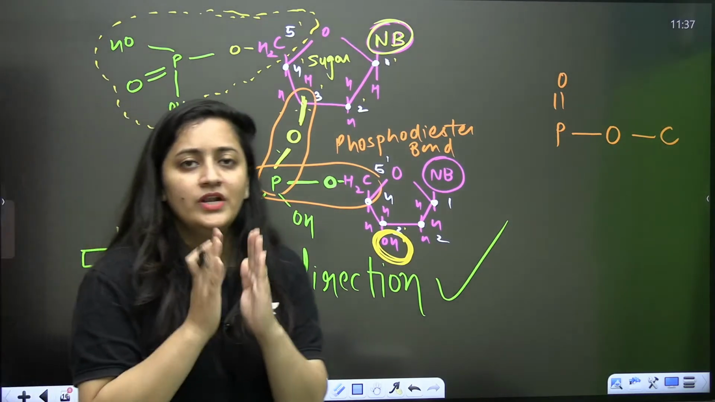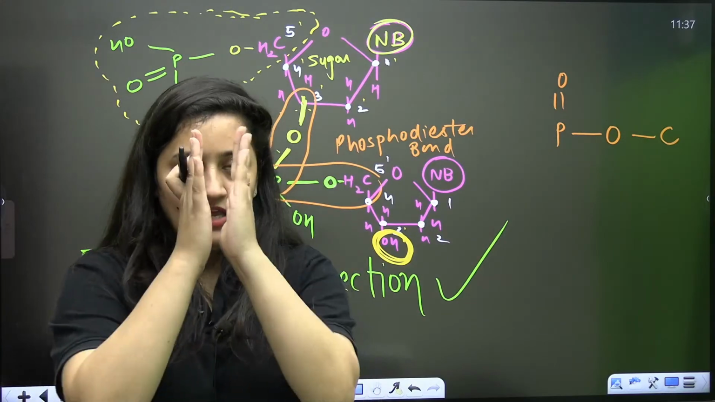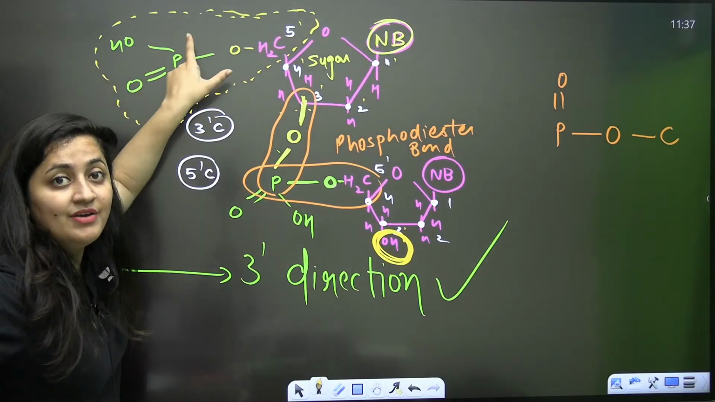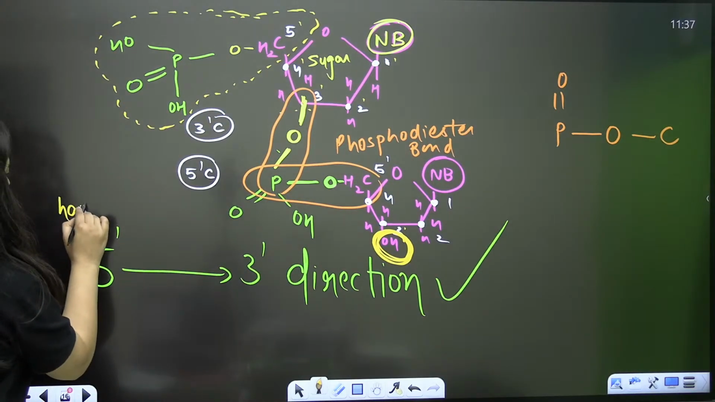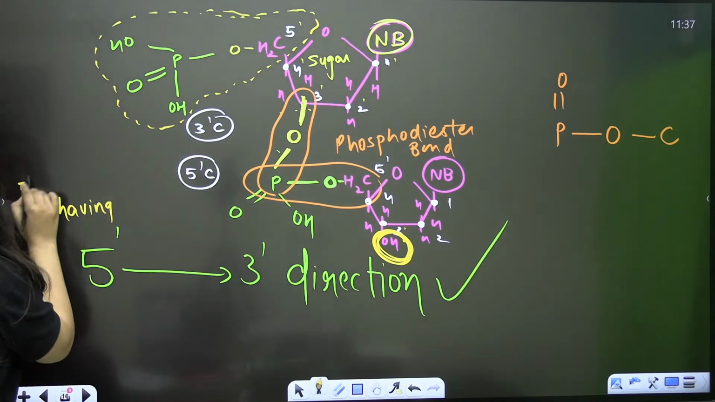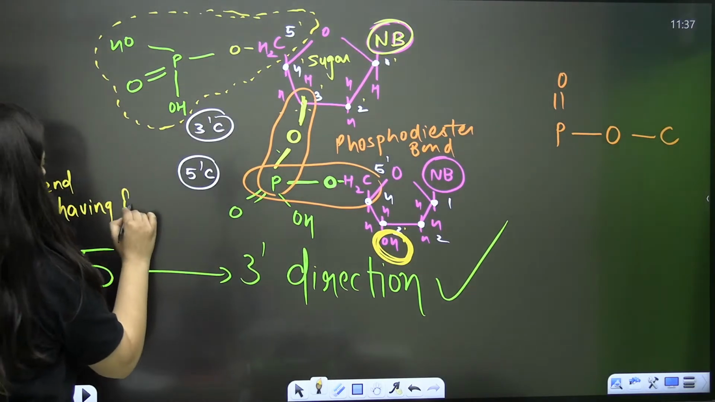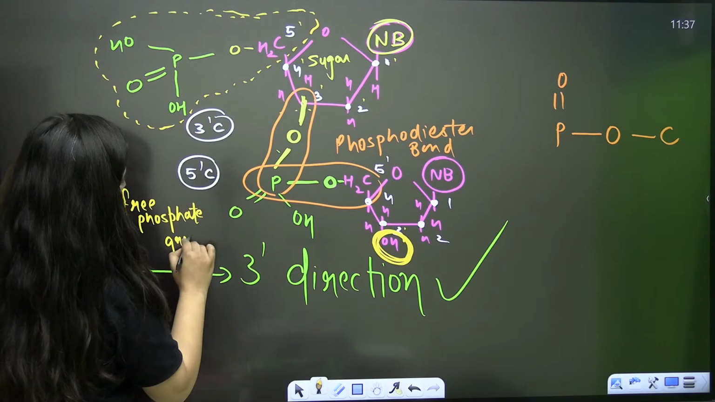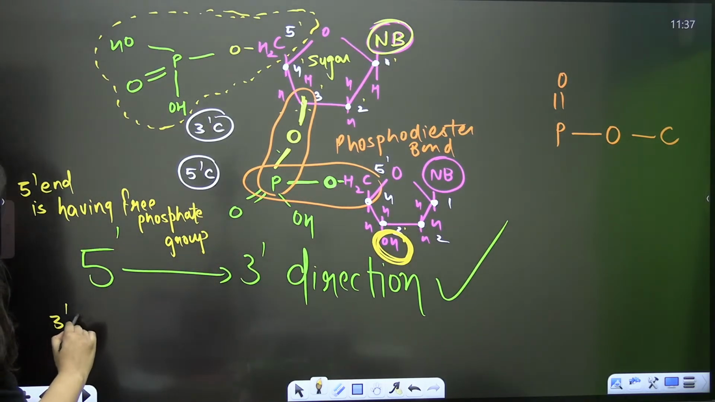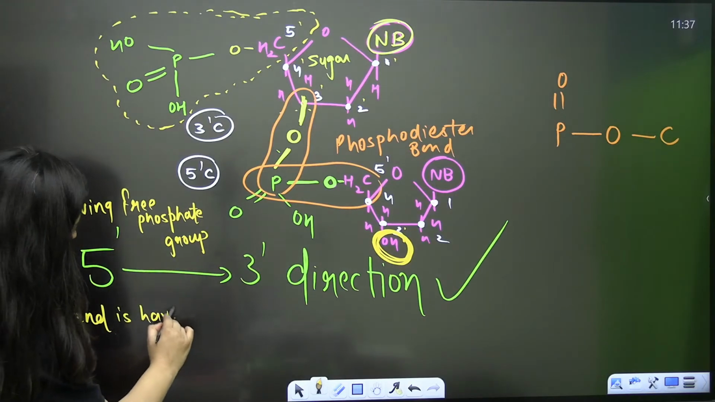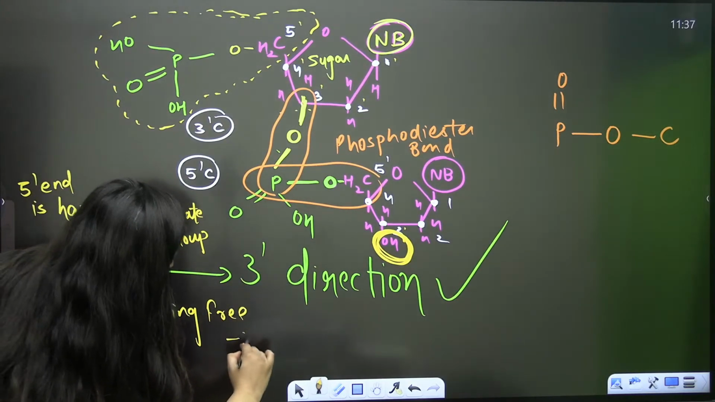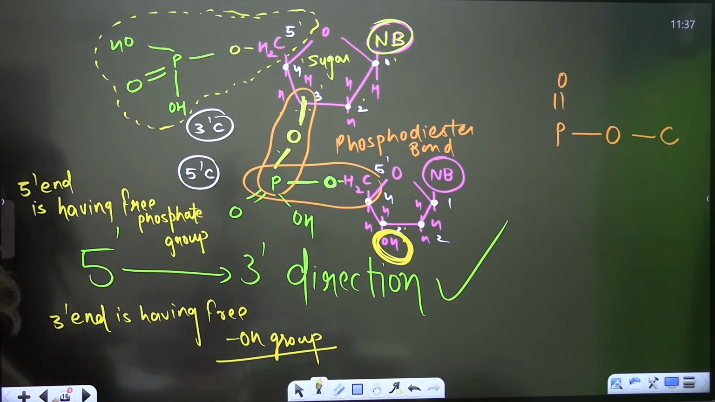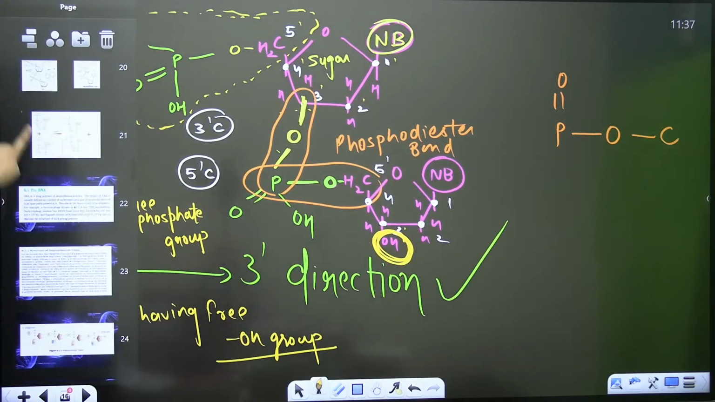Always remember, whenever they give you the polynucleotide chain in the paper, if they are giving you the image, make sure this is what you need to notice. The 5' end is always having a free phosphate group. Why am I saying free phosphate group? Because it is not involved in any other bond formation, right? And the 3' end is having a free OH group. Another MCQ that you need to remember. Wait, I'll show you the image. See this.